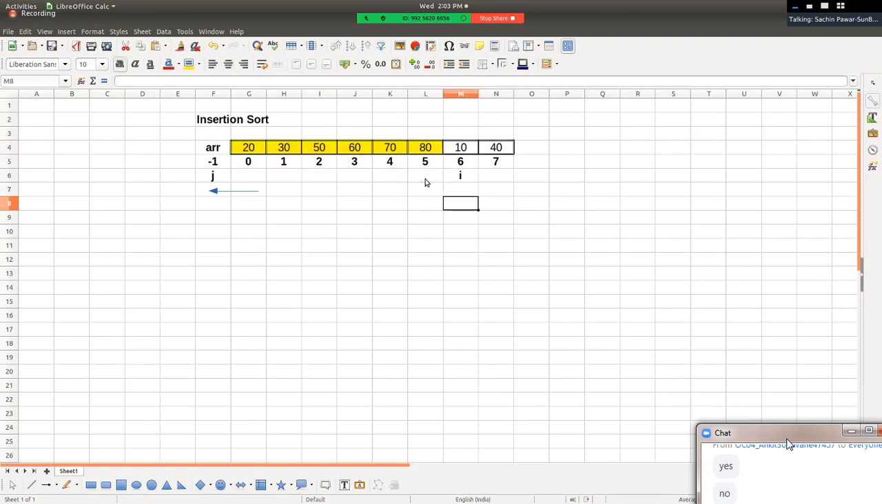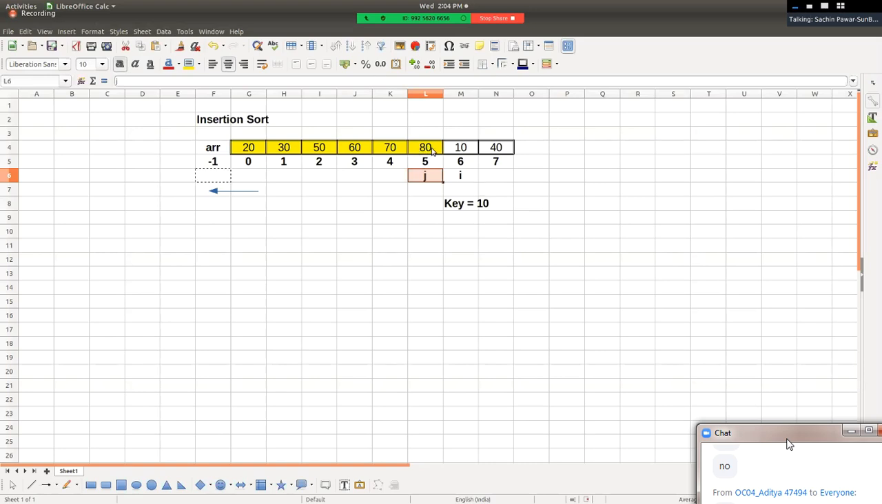Now for the next iteration, value of key will be what? 10. Value of key will be 10. Again, after picking key in our right hand, we need to find its appropriate position in our left hand. And as soon as we find its appropriate position, we want to insert it at that position. Right? So for that, we start comparing from right to left. All the elements in our left hand, we compare right to left. So 10 gets compared with 80 first.